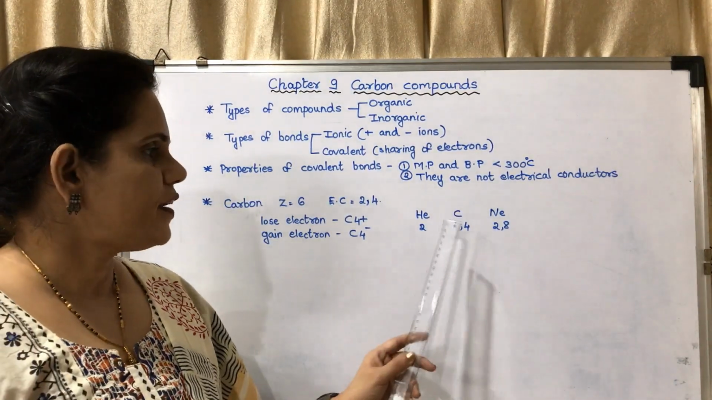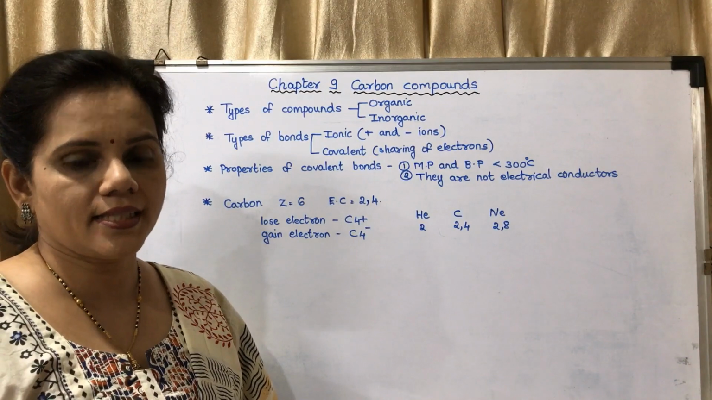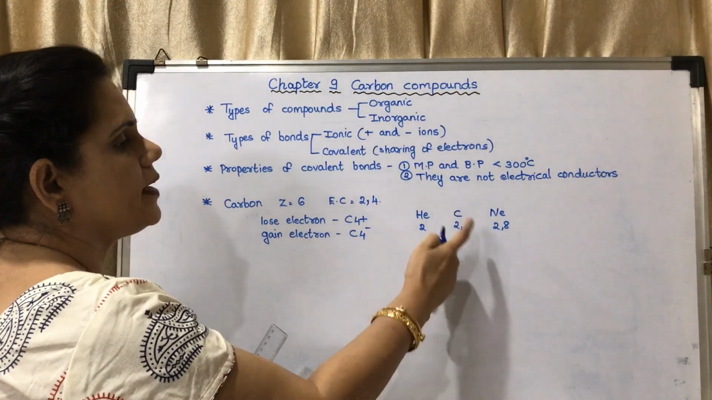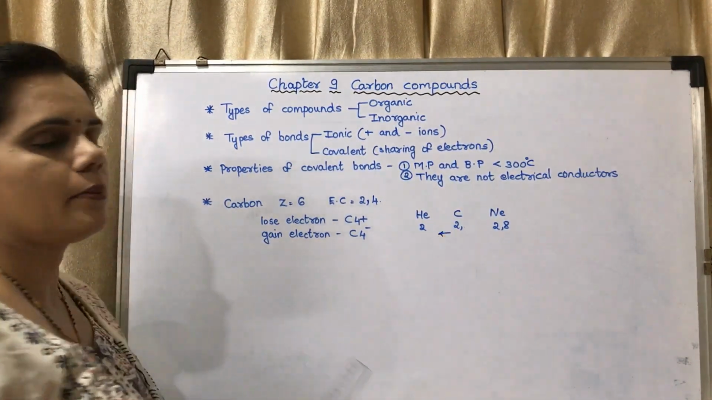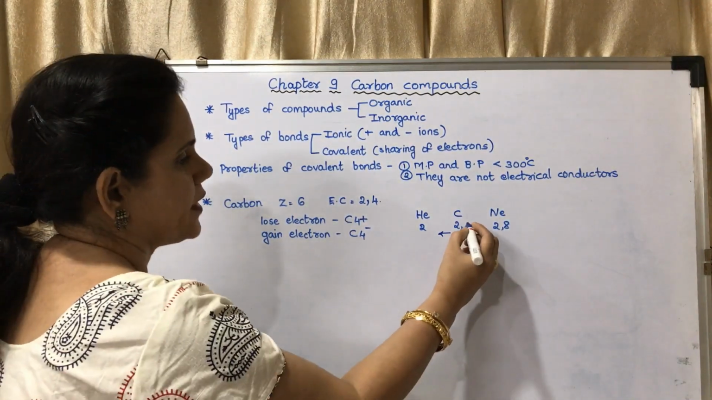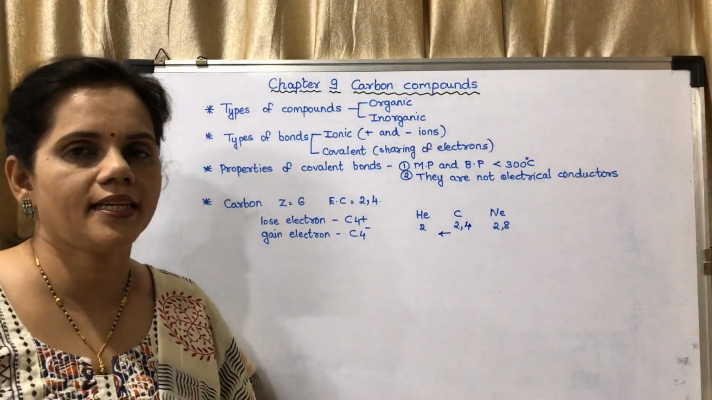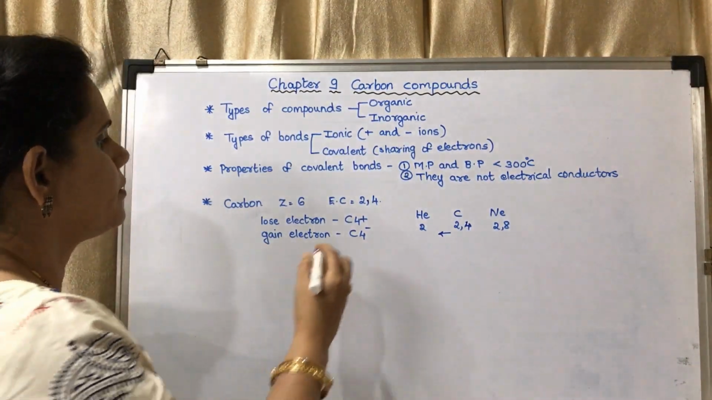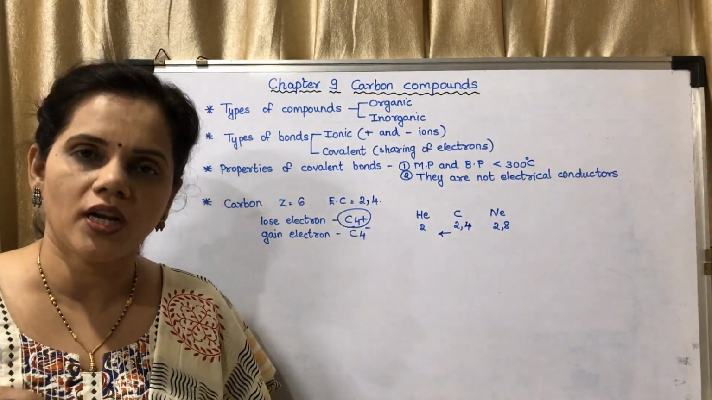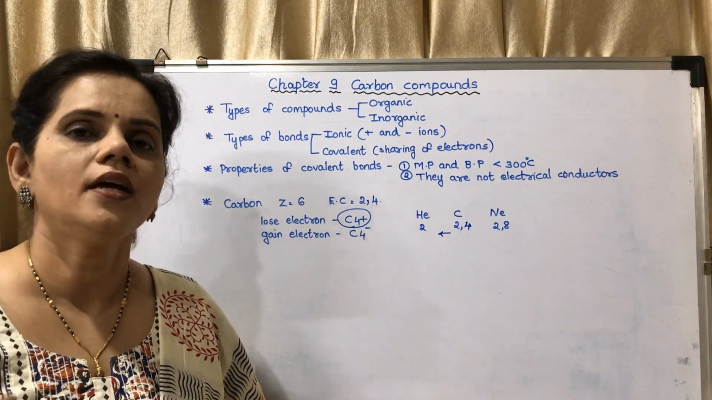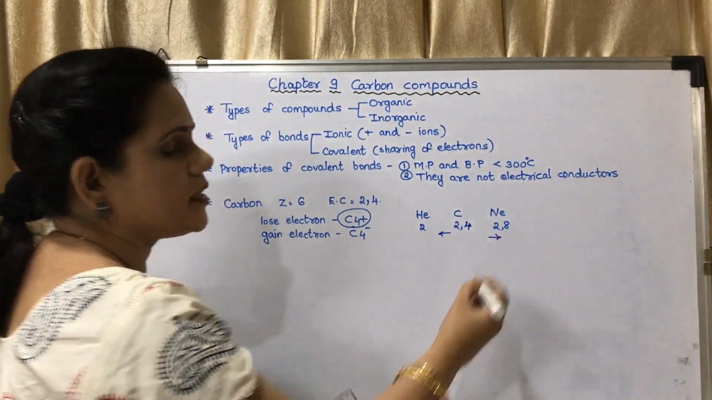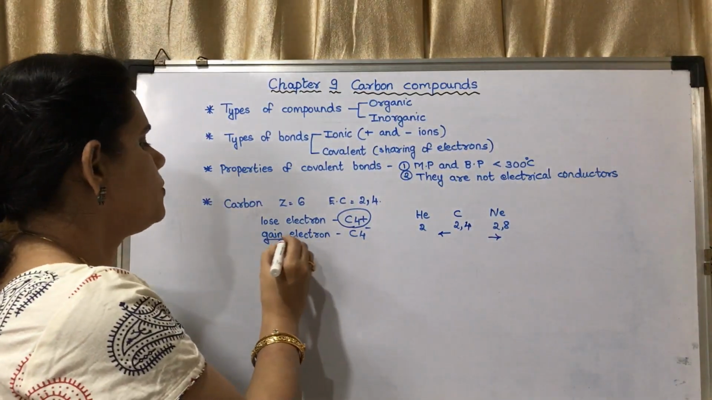Okay, if it loses those 4 electrons, it will become 2, similar to helium. But what about its size? Its size will become very small and it will become C4+. The charge is high but the size is small, so it does not become stable. It remains unstable.